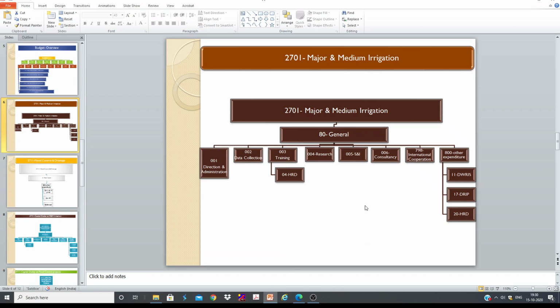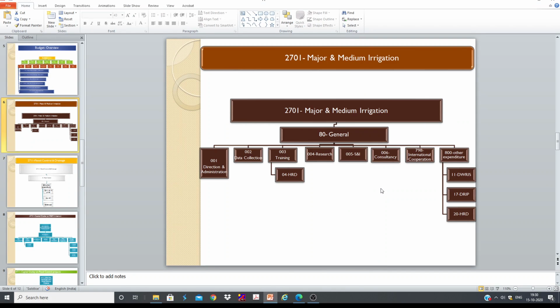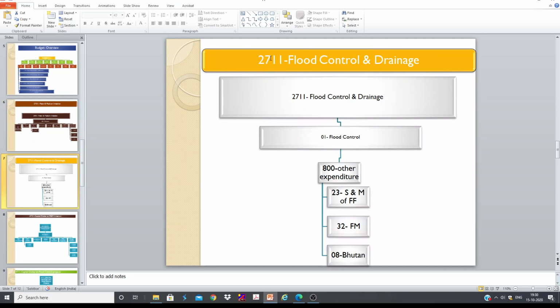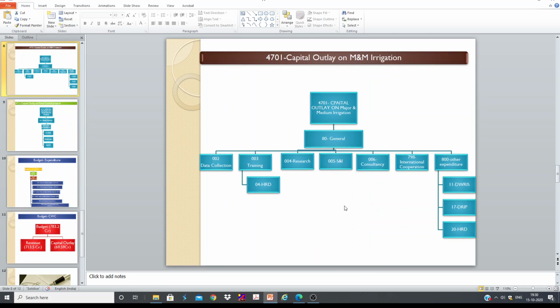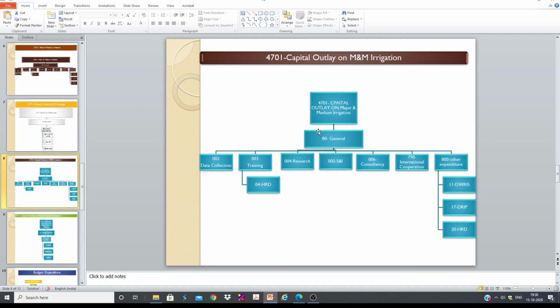Anyway, let us come back to this one. Of course, this PPT is going to be shared. Here all the other heads are mentioned. Anyway, my purview is only to explain about PFMS. If you talk about flood control 2711, this is also one major revenue head. Under this, this is sub major, and we have only one minor head, that is 800. And the corresponding capital outlay head, let's say for 2701, the corresponding capital is 4701.